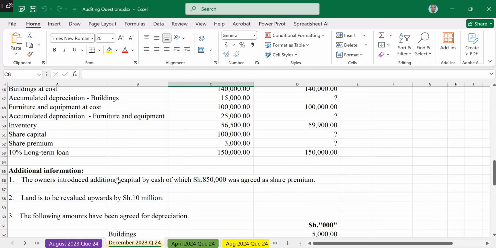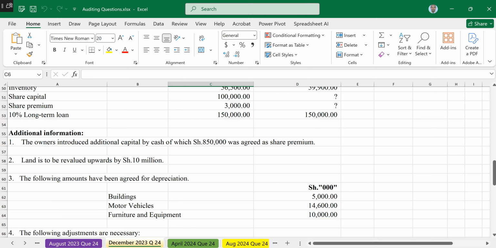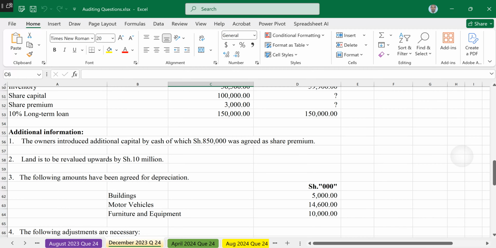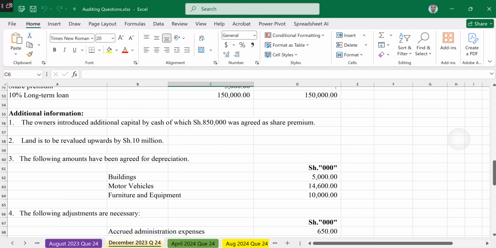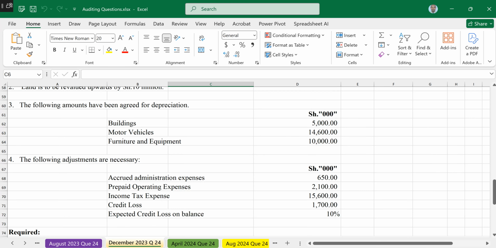Additional information: the owners introduced additional capital by cash, of which 850 was agreed as share premium. Land is to be revalued upwards by 10 million. The following amounts have been agreed for depreciation: building is 5 million, motor vehicle 14,600, furniture 10 million. The following adjustments are necessary.